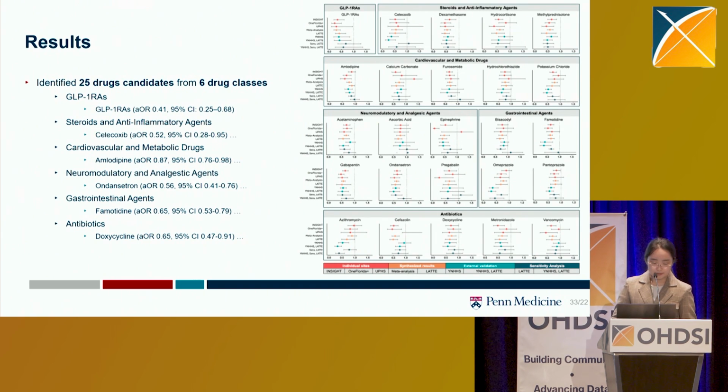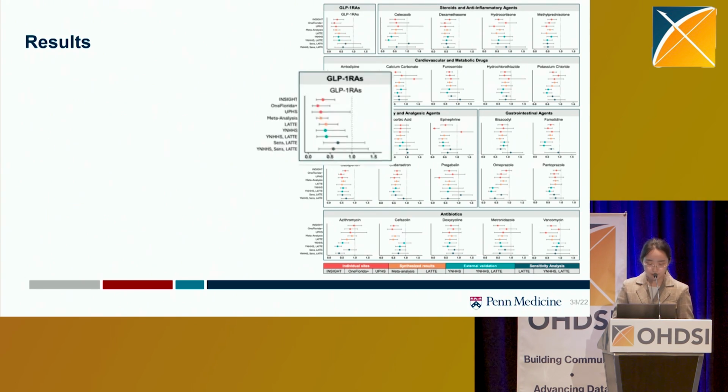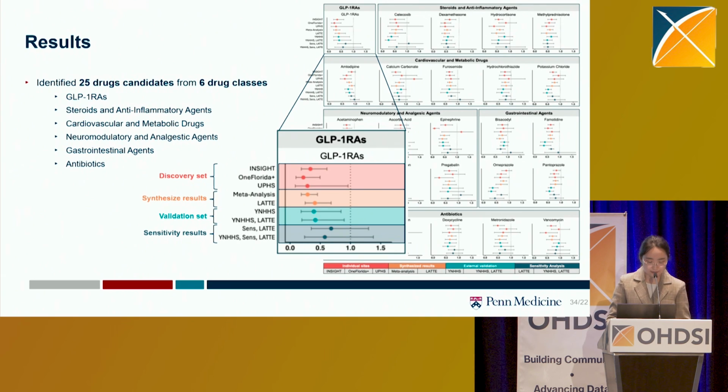And through our analysis, we identified 25 drug candidates from 6 drug classes, including the GLP-1 RAs, steroids and anti-inflammatory agents, and cardiovascular and metabolic drugs, and so on. For each drug candidate, we used 3 sites' data as the discovery set and the fourth site's data as a validation set.